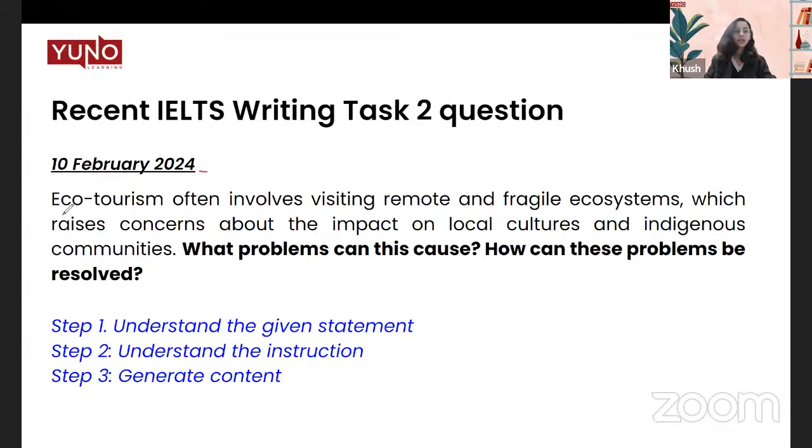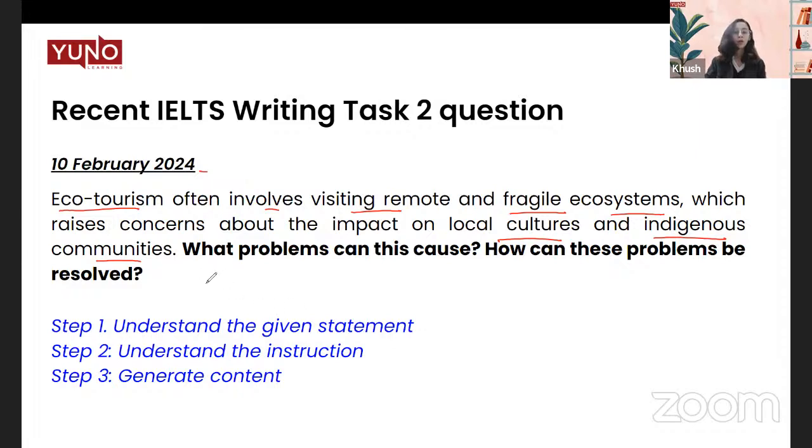Now, what is the question? Ecotourism often involves visiting remote and fragile ecosystems, which raises concerns about the impact on local cultures and indigenous communities. Now, we're talking about ecotourism, which is basically an activity wherein you go to very preserved, or let's say local cultures which have fragile ecosystems. What do you mean by fragile? Delicate ecosystems, where just because of a minor change, the entire community or the entire working of the ecosystem might change. Now, these kinds of visits are often encouraged during ecotourism.